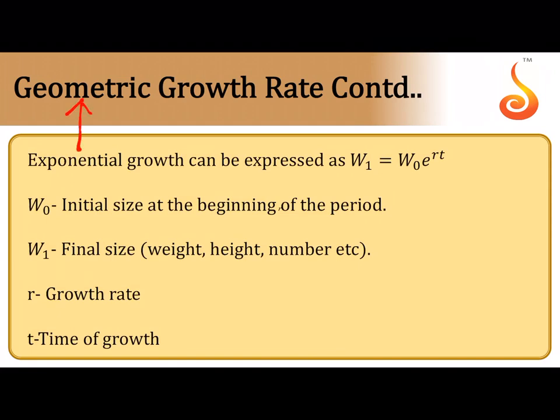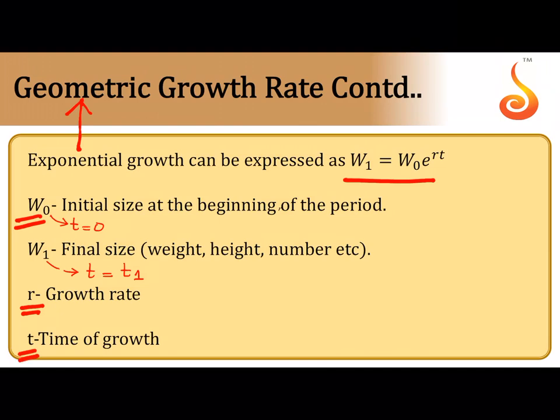For exponential growth, there is a different expression: W_1 = W_0 e^(rt). Here again W_0 is the initial size. Say, if you take the weight, W is for weight, so W_0 is the initial weight at time t = 0, and after a certain time, say time t_1 has passed, you measure the final weight, called W_1. r is the growth rate, that is how much growth has happened per unit time, per second or per minute or per day, and t is the time that has passed. Say you are measuring the growth after 10 days, then t is 10 days, isn't it?